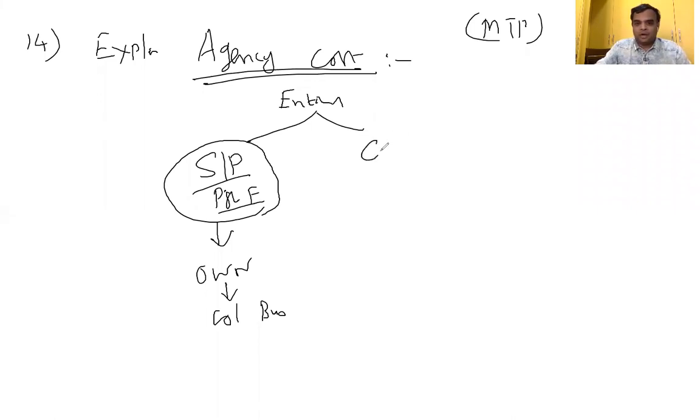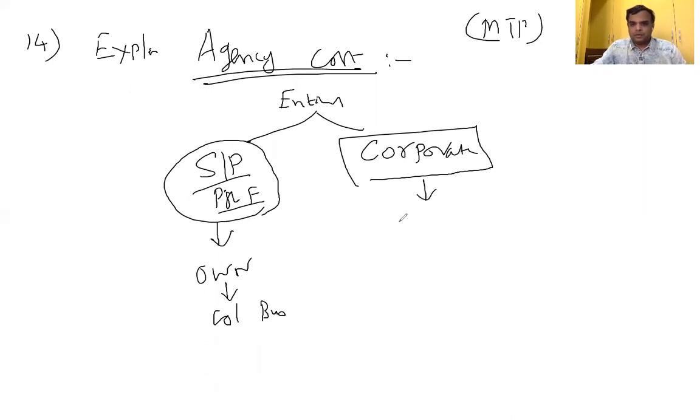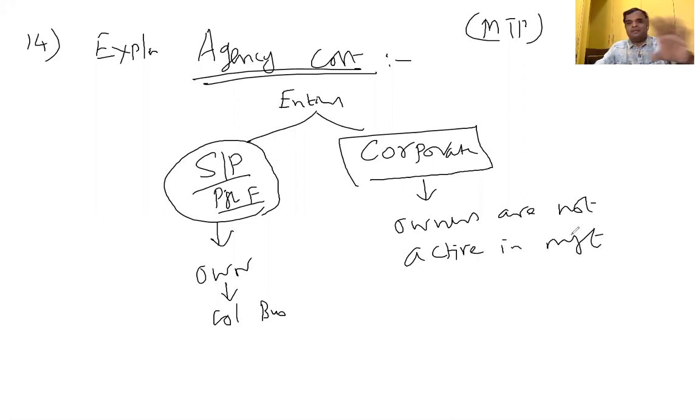But in case of corporates, companies, owners are not active in management. Take any company, shareholders or owners, are they going to work? No. So owners may not have direct control over the company or directly participate in the work.